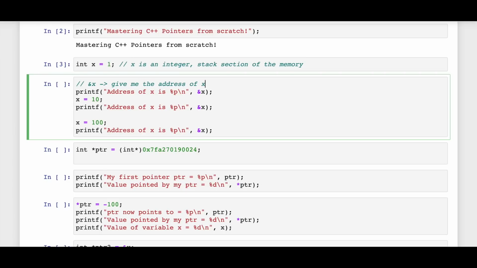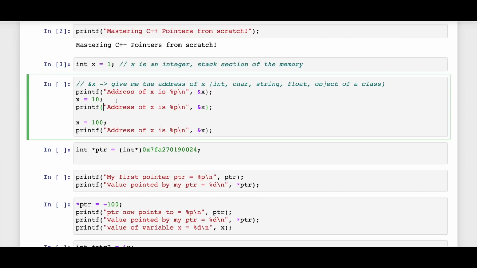Now this x in this case is an integer. It could be anything. It could be char, it could be string, it could be float. And actually it can also be an object of a class. All right. But everything in C++ and in any language has an address, and that's what we are getting out of it. So the address of x is something which we can find out by using &x. And now you can change the value of x. You can say x is 10. Initially it was 1, but after this line is executed, the value of x is 10.